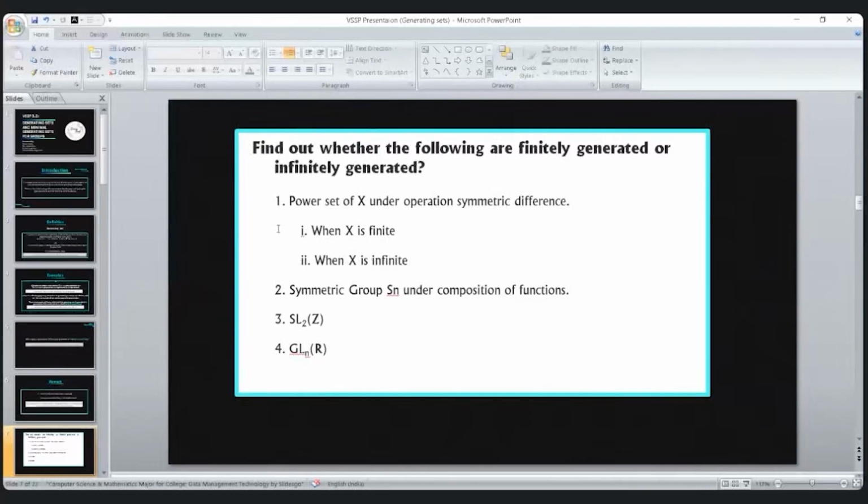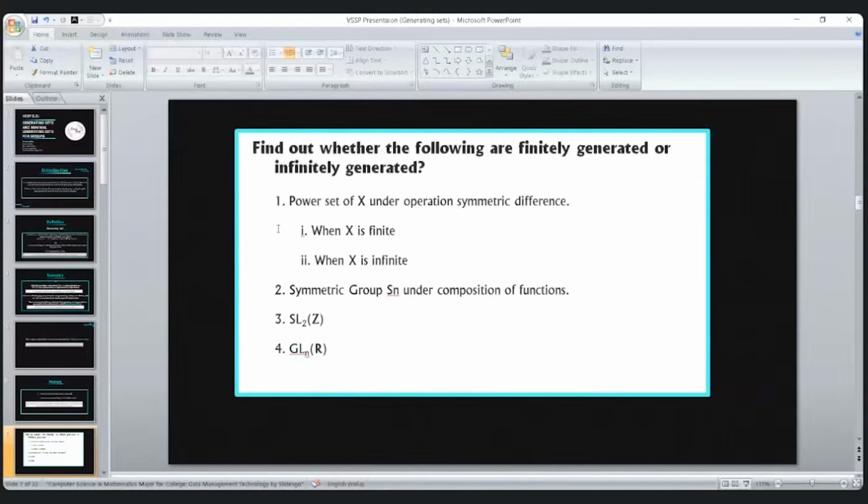So the group is finitely generated. But what if X is infinite? If X is infinite, then the power set of X will be uncountable, as we can see by Cantor's theorem.